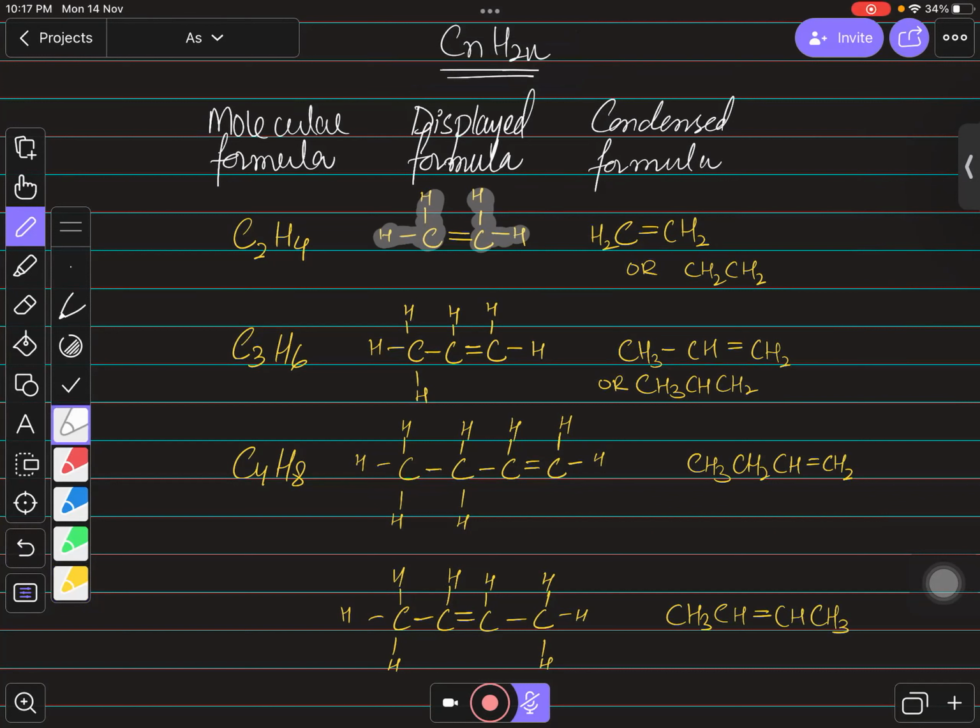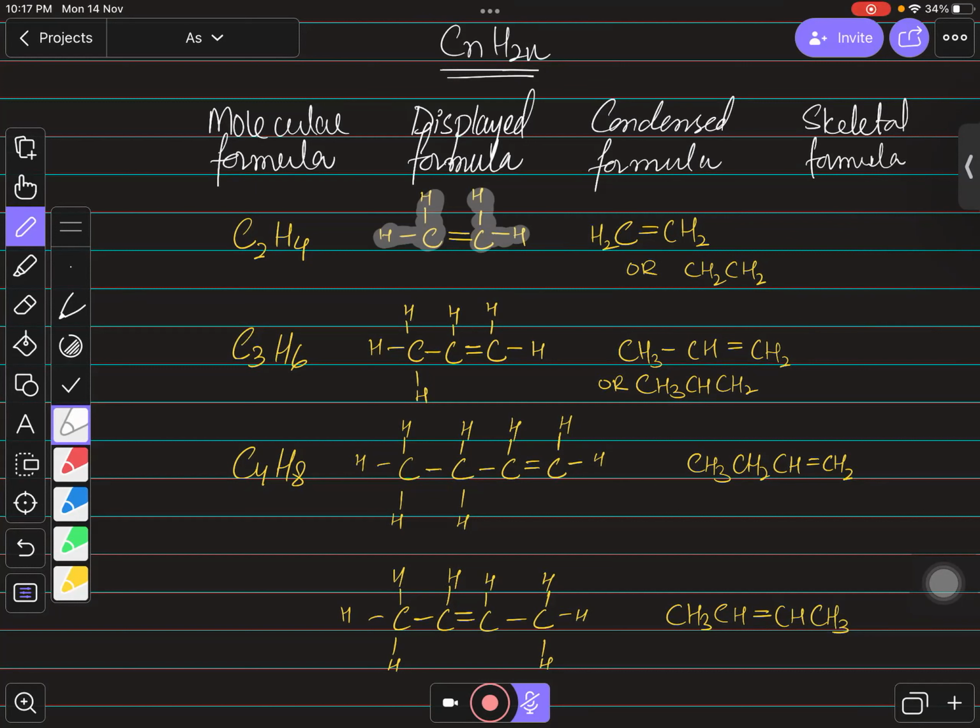Now, one more type of formula is this, bachcho, skeletal formula, and this is the one which is new for you, and maybe it will be problematic for you, but you need to remember over here that we just need to show carbons right now because these are hydrocarbons.